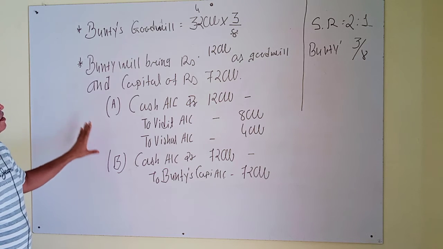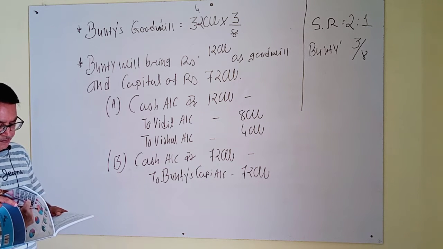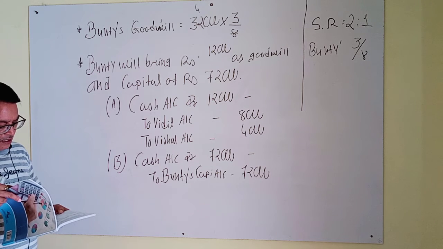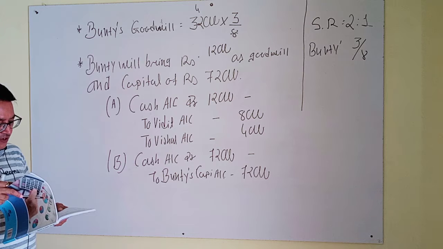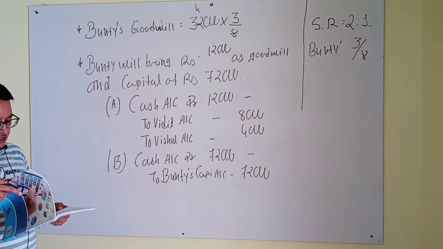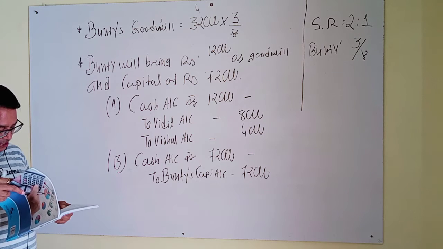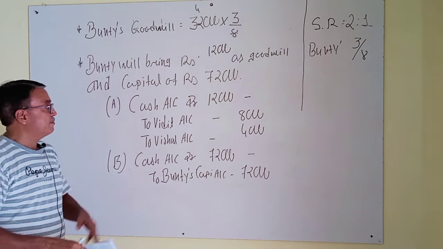Okay. Next point, adjustment number 4: Vidit and Vishal withdrew 50% of the goodwill received by them in cash. See here.